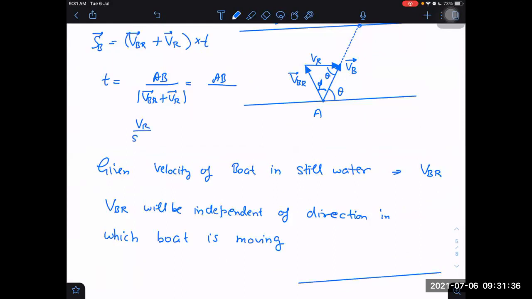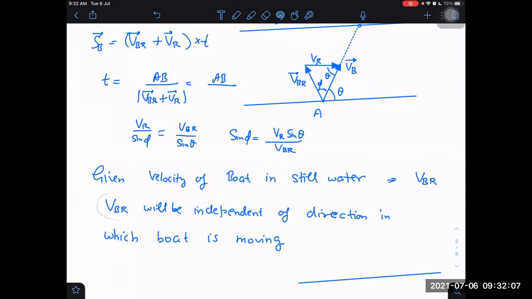VR upon sine phi is equal to VBR upon sine theta. Sine phi is equal to VR sine theta divided by VBR. Is it right? Sine phi will be VR sine theta divided by VBR.